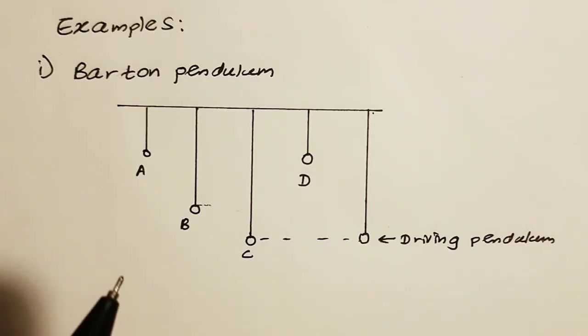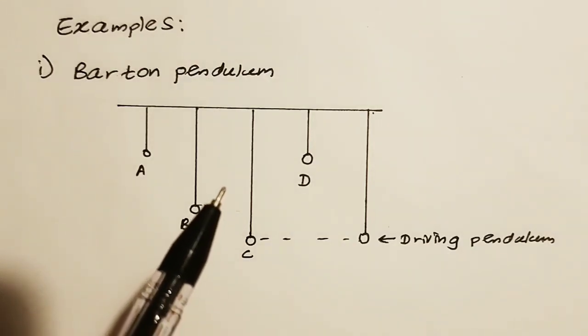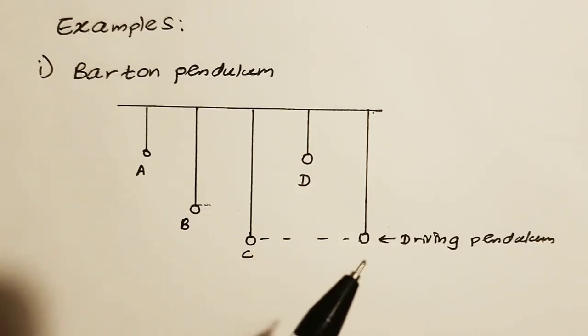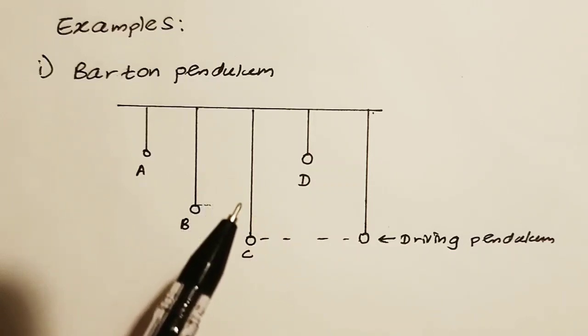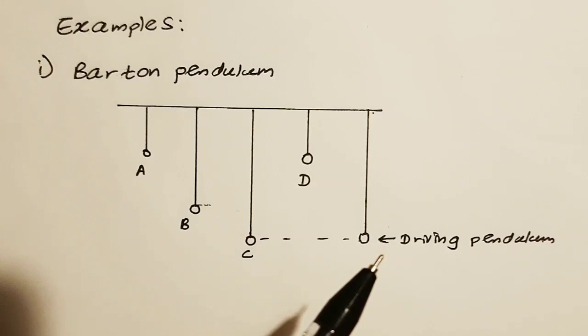So, Barton's pendulum. A few pendulum bobs are attached to strings, and the strings are attached to a horizontal surface. When we have a driving pendulum, this driving pendulum would move back and forth in this region. When this pendulum is oscillating, the string which has equal length, which is C, would also oscillate with the driving pendulum.